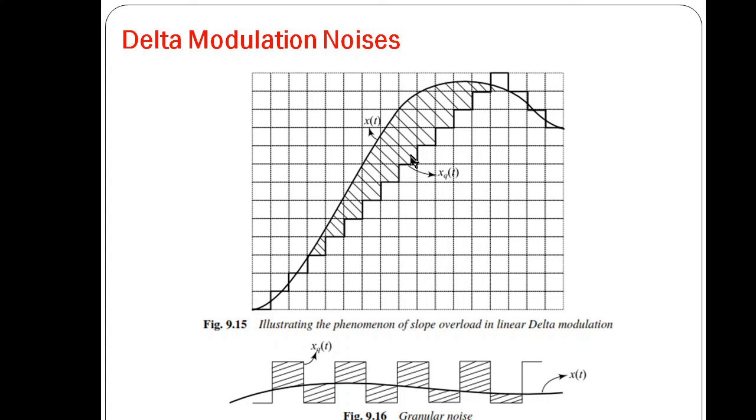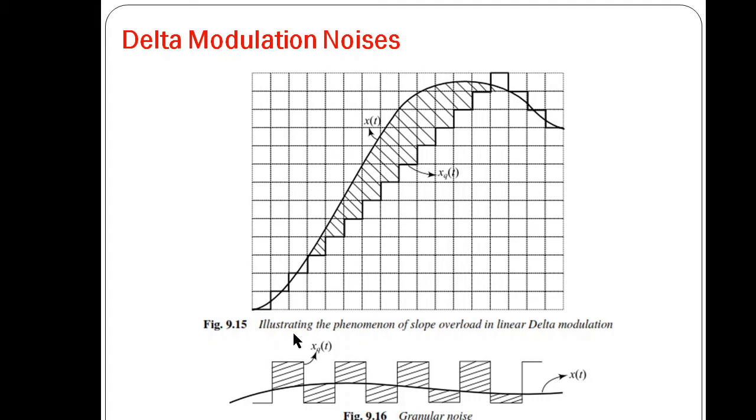So this will increment at each impulse until it reaches, and once again it will compare. Now when it compares, it will see that this level is less than this one, so it will decrement. This kind of error is called slope overload error.